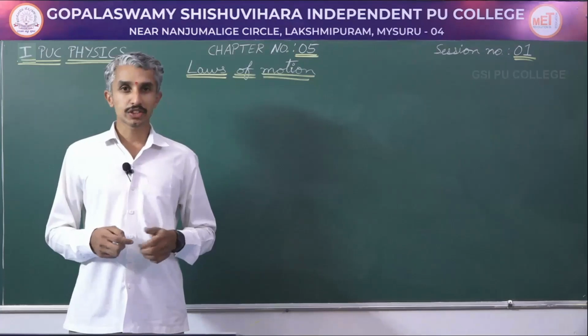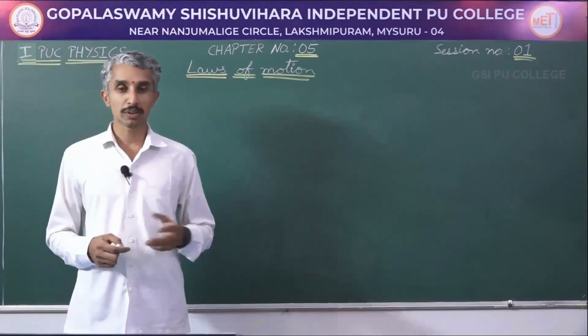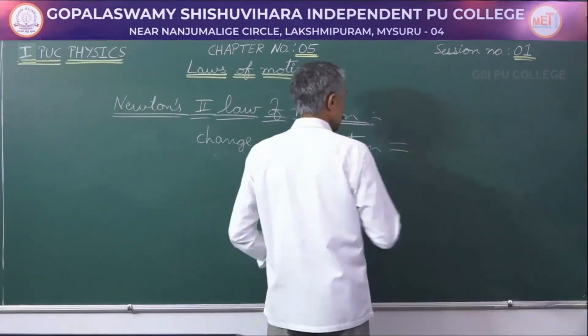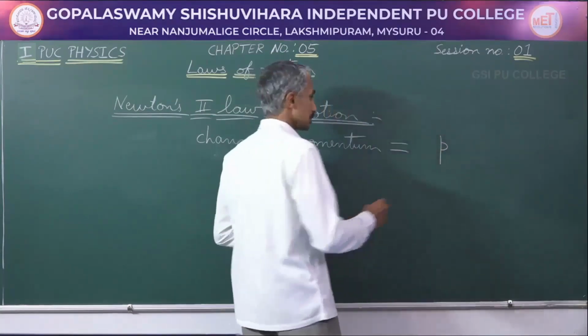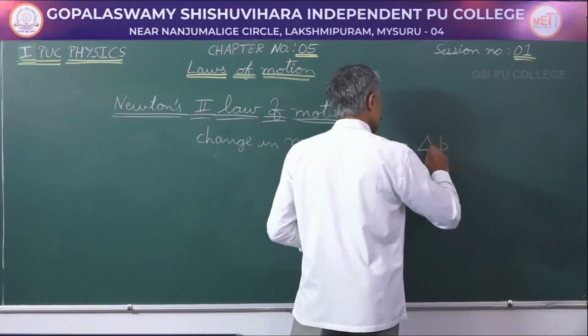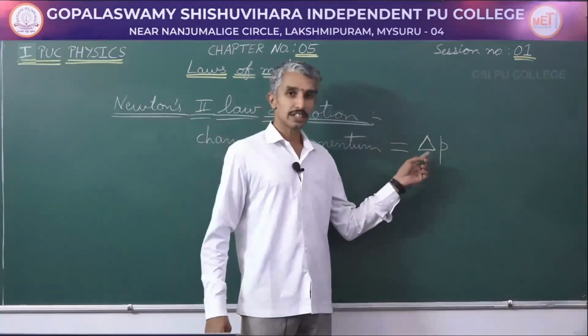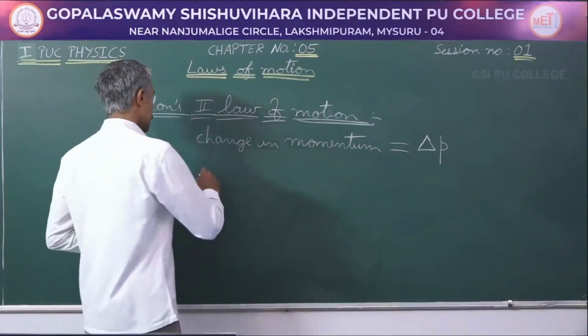What do you mean by rate of change of momentum? Which is change in momentum with respect to time. So mathematically, we first see what is change in momentum. If P represents momentum, then change in momentum I represent by the symbol delta P. This is the symbol delta. What about rate of change of momentum?